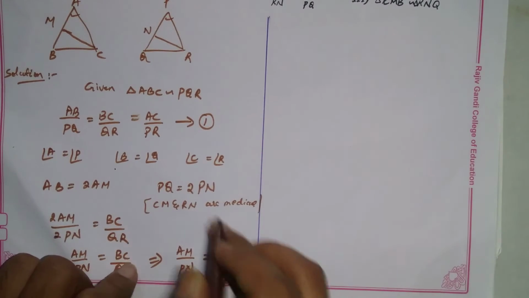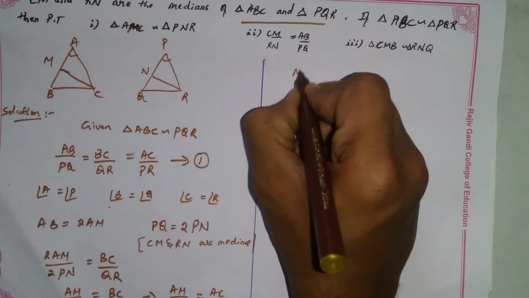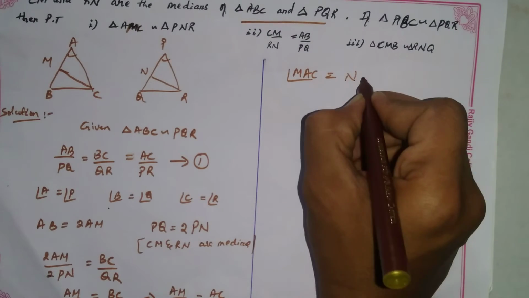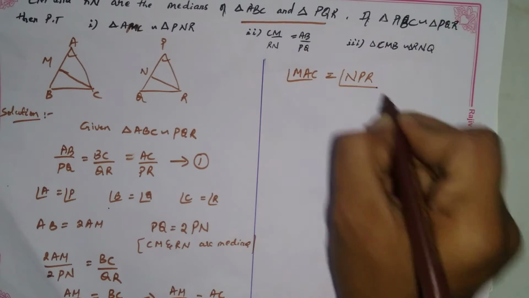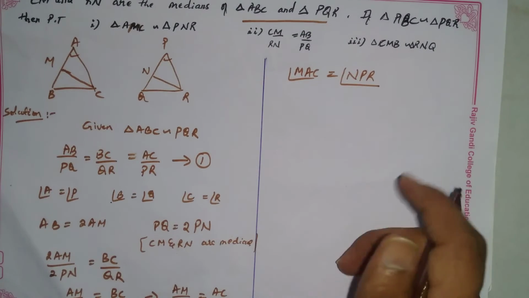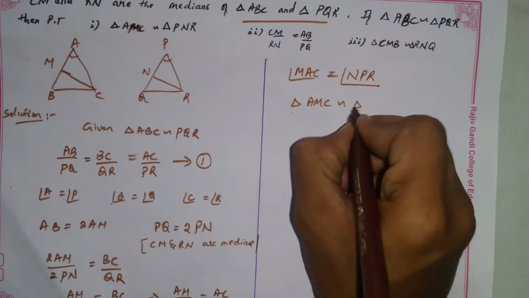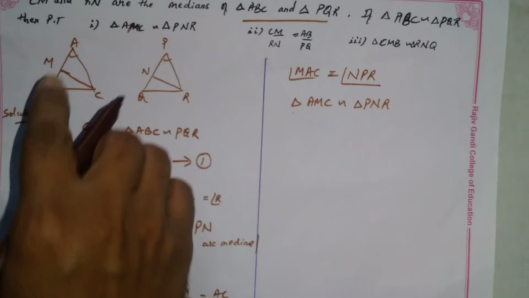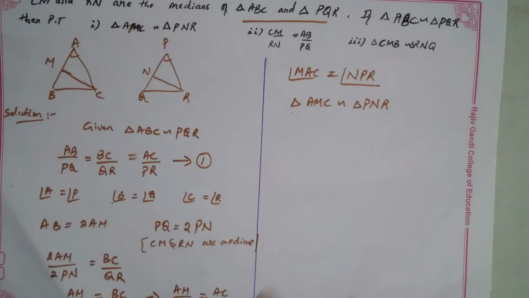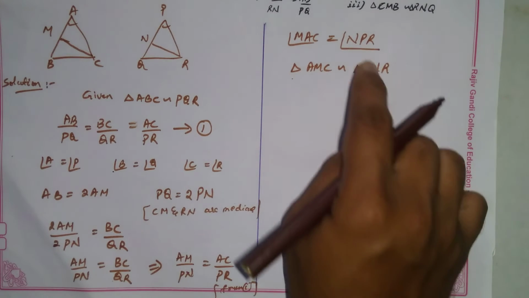Next, angle MAC is equal to angle NPR. Here you observe that angle MAC is equal to angle NPR, so that triangle AMC is similar to triangle PNR, because two sides are proportional and one angle is equal.